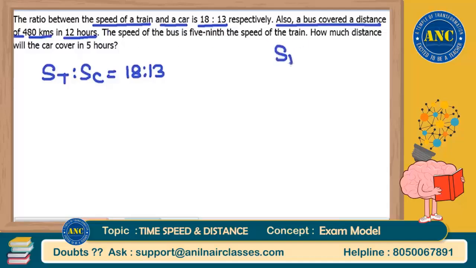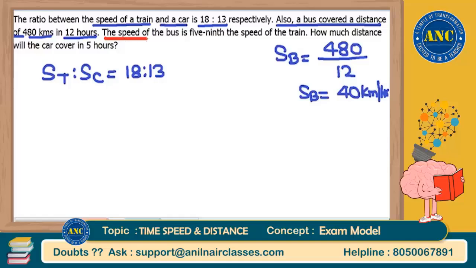That means the speed of bus can be written as distance by time. Distance travelled is 480, time taken is 12 hours. 480 by 12 is 40 kilometers per hour. That means the speed of bus is 40 kilometers per hour. What is the next statement? The speed of bus is 5 by 9th the speed of the train.